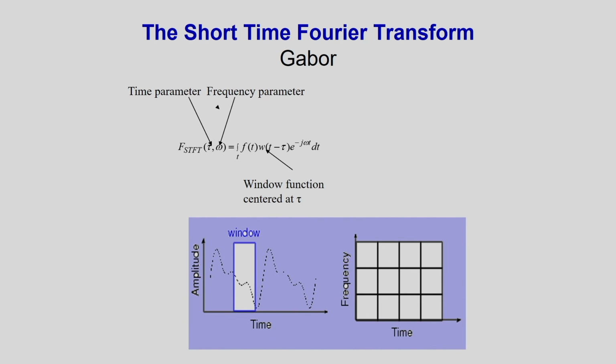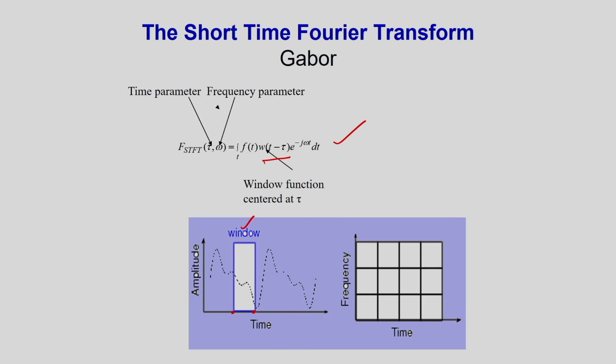This short time Fourier transformation is called the Gabor transform. For this I am considering one window function, centered at tau. Corresponding to this window, I want to see what frequency components are present in the signal. This window is considered in the time domain.